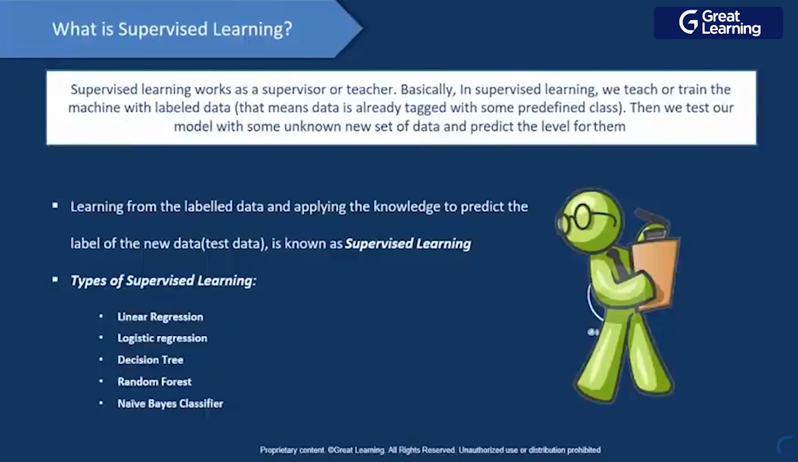When I provide this class as a 1, I say, okay, this is a genuine transaction, right? So this is how we provide a class for a particular data set, and those classes basically help us to teach our model. In supervised learning, we learn from the labeled data and apply the knowledge to predict the label of new data, right? We have some supervised learning techniques like linear regression, logistic regression, decision tree, random forest, and naive Bayes.